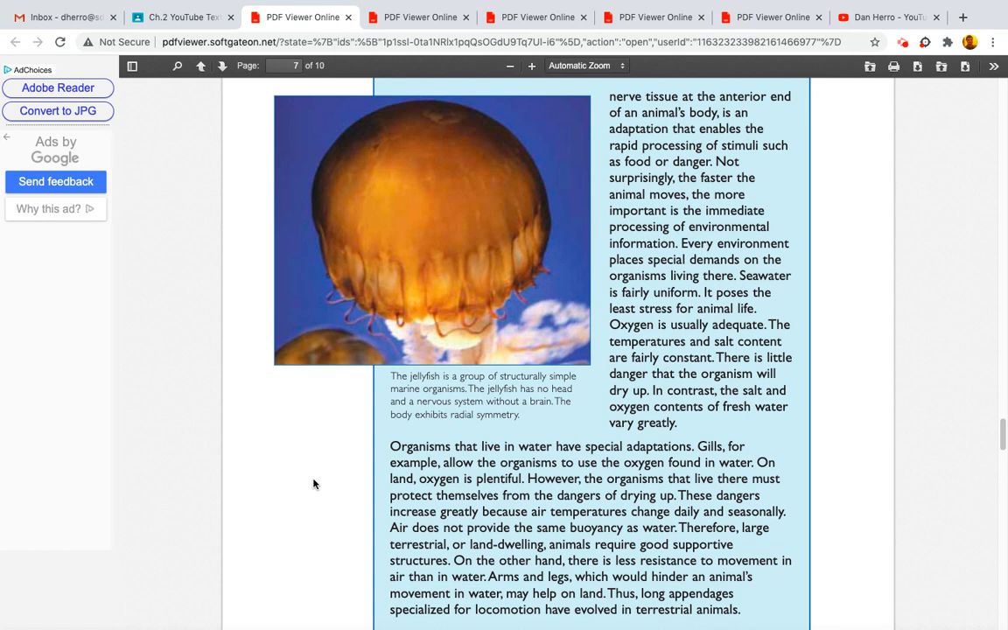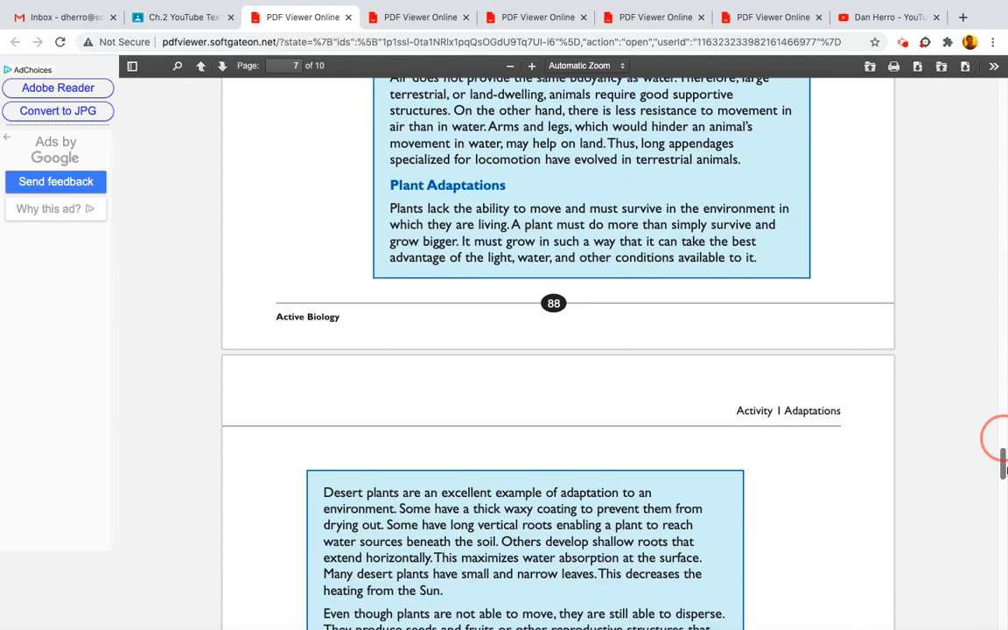On land, oxygen is plentiful. However, the organisms that live there must protect themselves from the dangers of drying up. These dangers increase greatly because air temperatures change daily and seasonally. Air does not provide the same buoyancy as water. Therefore, large terrestrial or land-dwelling animals require good supportive structures. On the other hand, there is less resistance to movement in air than water. Arms and legs, which would hinder an animal's movement in water, may help on land. Thus, long appendages, specialized for locomotion, have evolved in terrestrial animals.